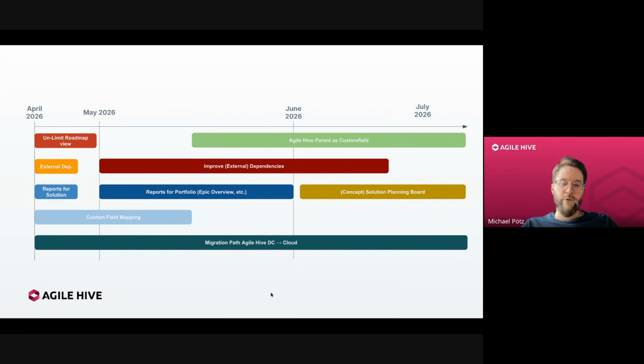And the really big topic that we have been working on for quite some time: we are still working on the migration path from Agile Hive Data Center to cloud. Right now, for example, we are trying to migrate the migration helper app from a Connect app to a Forge app.